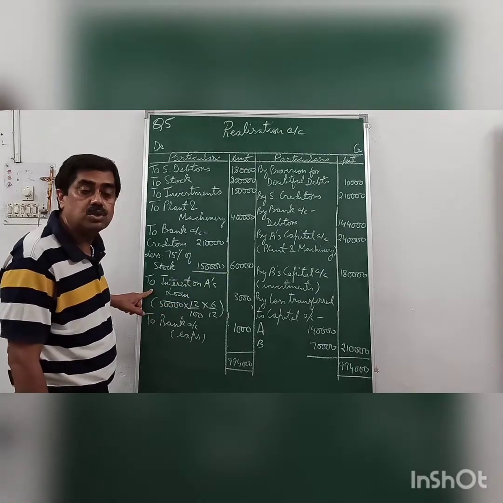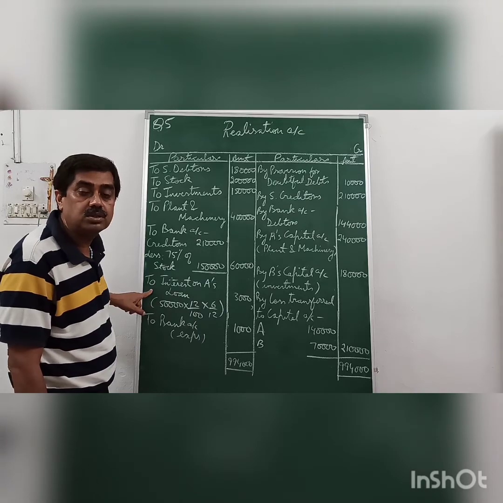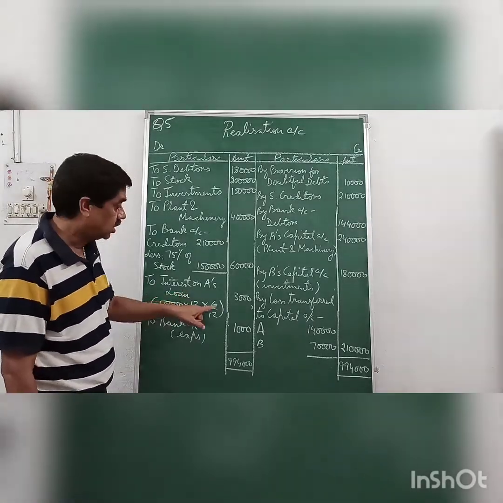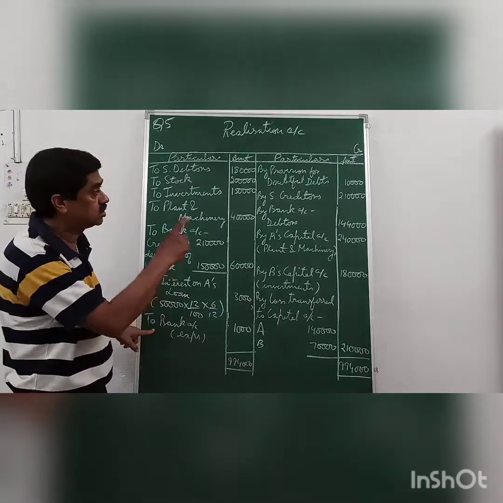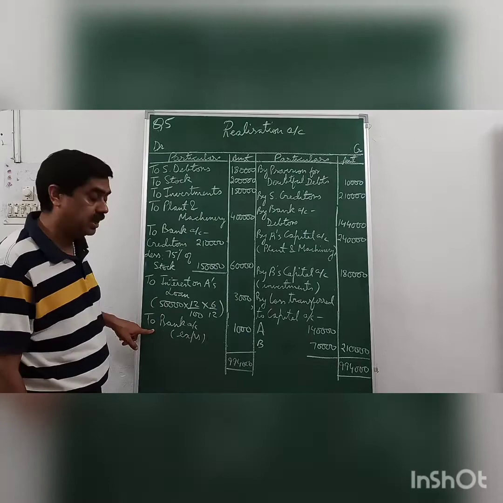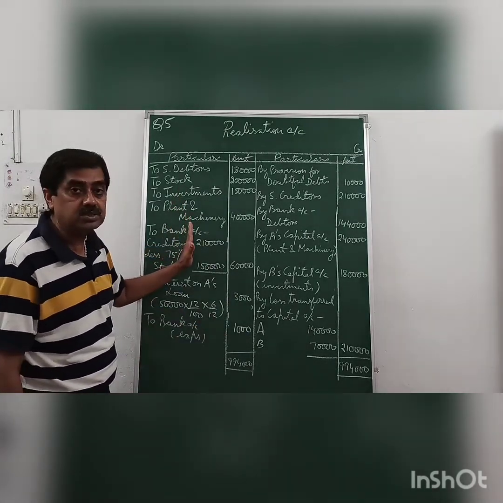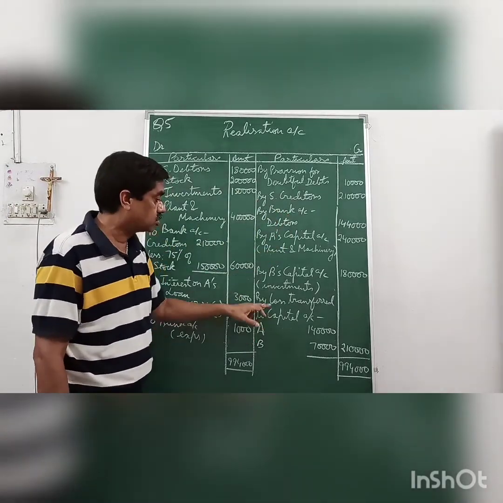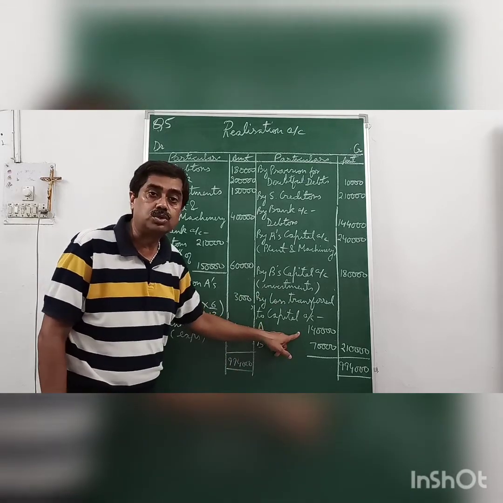Then A's loan bears an interest of 12% for 6 months. So on loan, this is an expense of the business. 3,000 is interest on A's loan. Expense on all this procedure, realization expenses to bank account, expenses 1,000. Your debit side is usually more than your credit side. It is called loss. The loss is transferred to capital accounts of A and B in their 2:1 ratio.